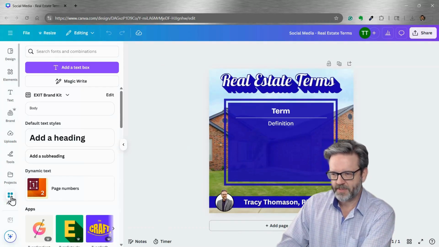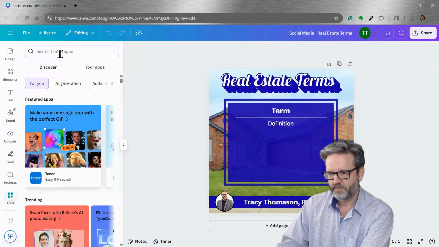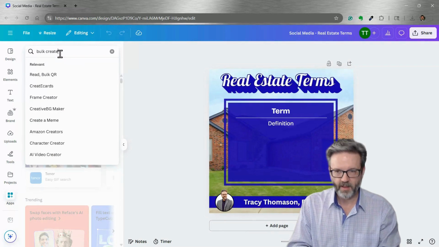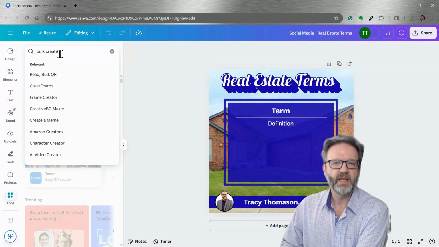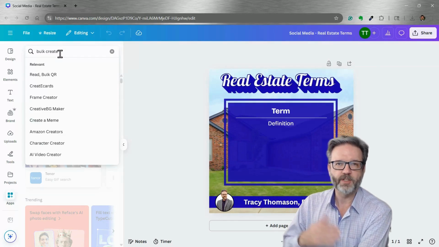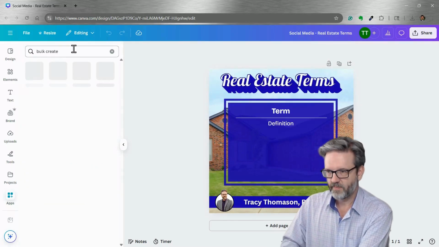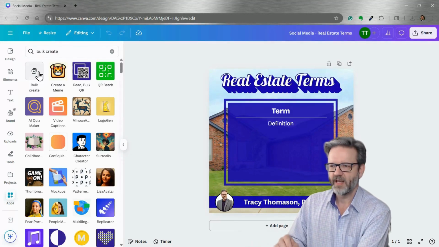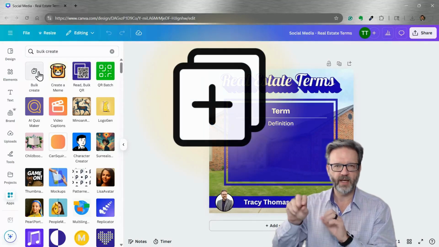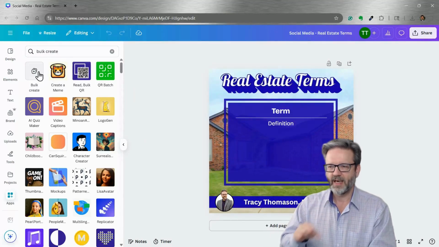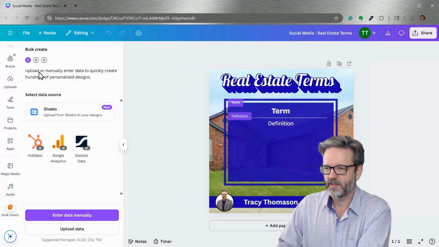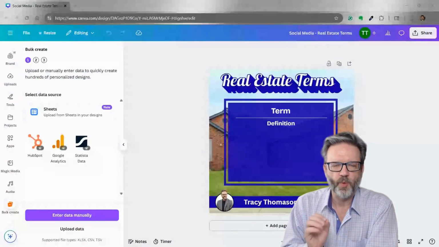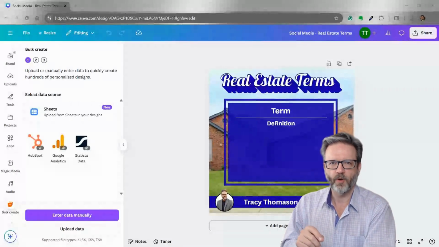We'll go over here to Apps. And I'm going to type in bulk create. If you use bulk create frequently, it's going to show up early in the list. And right here, this is the app I want inside Canva. It looks like two squares kind of overlaid on each other with a plus sign in the middle, and it says bulk create right under it. Now bulk create is ready for me to attach my data or to import my data.